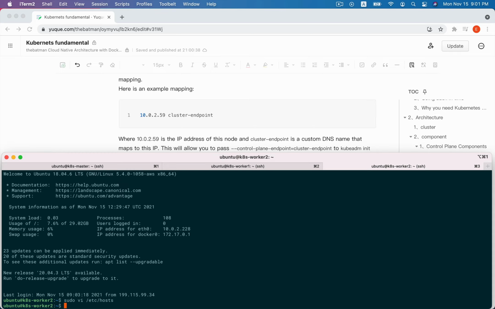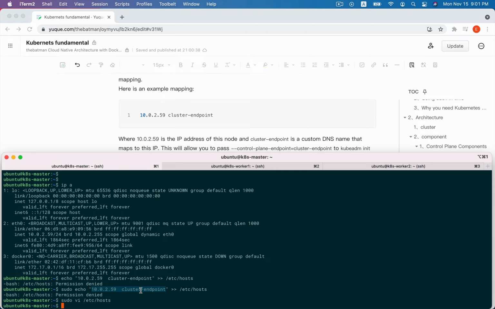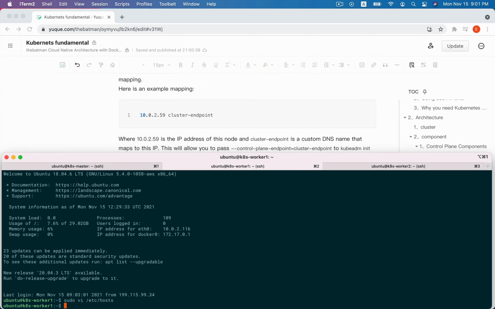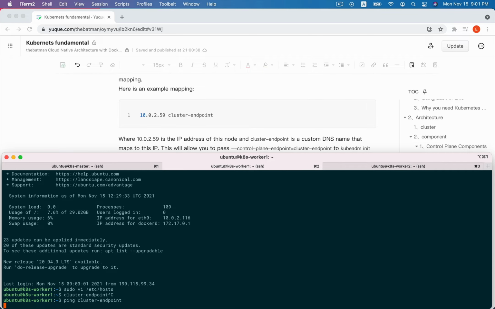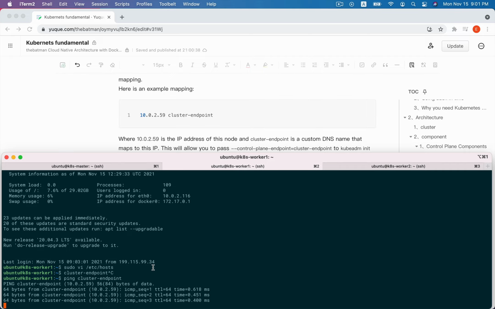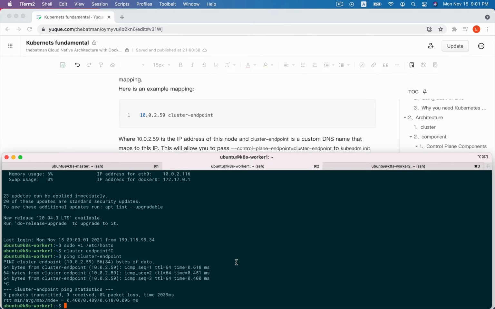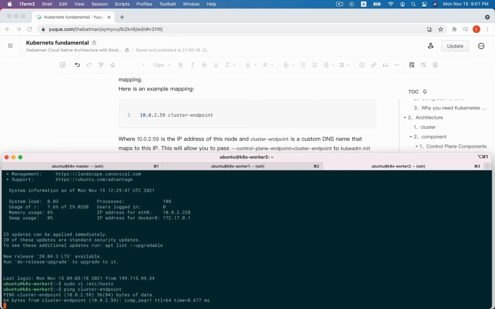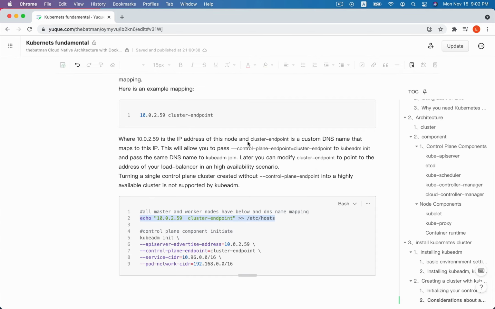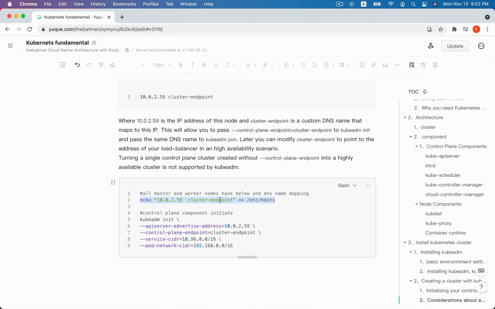Now we can use ping. We just ping here, and in worker node 1 we ping the cluster endpoint. Yes, we can ping this cluster endpoint, and also here.